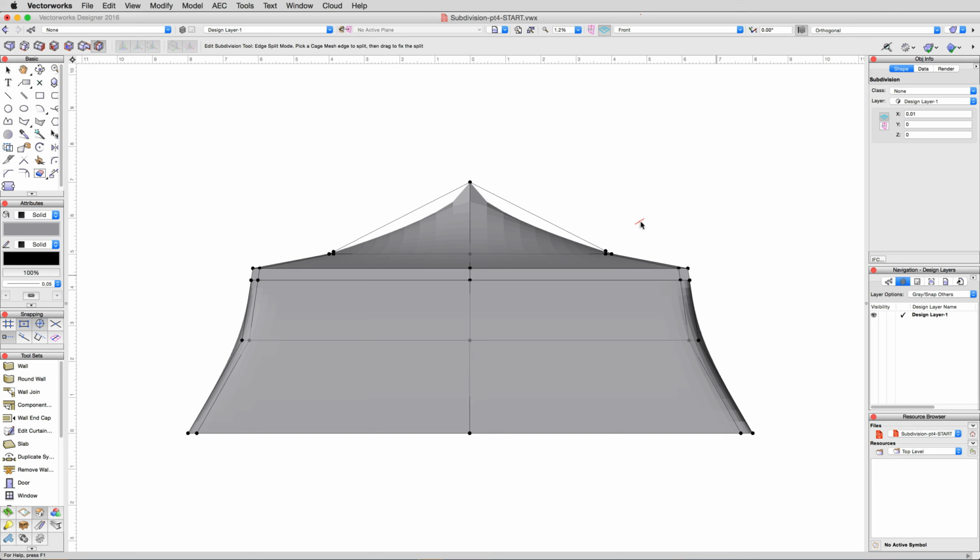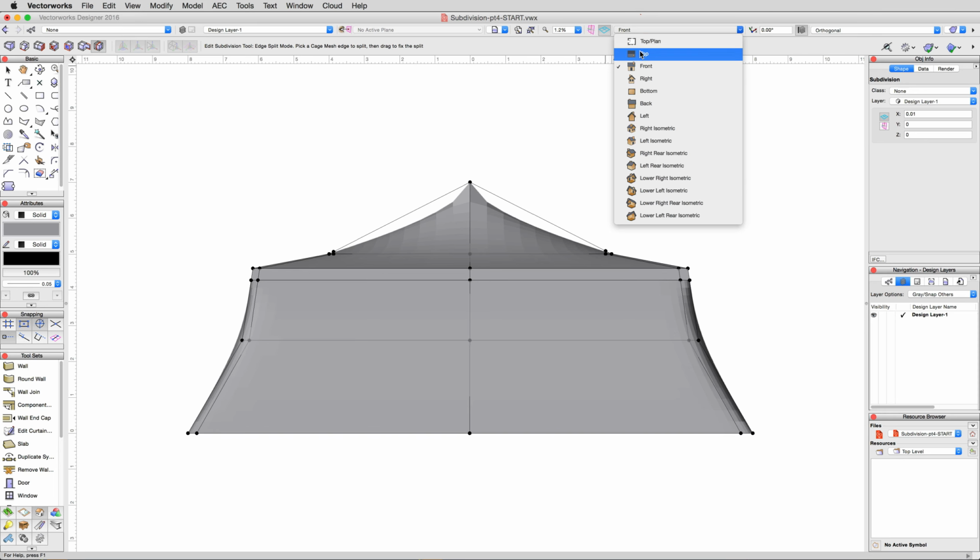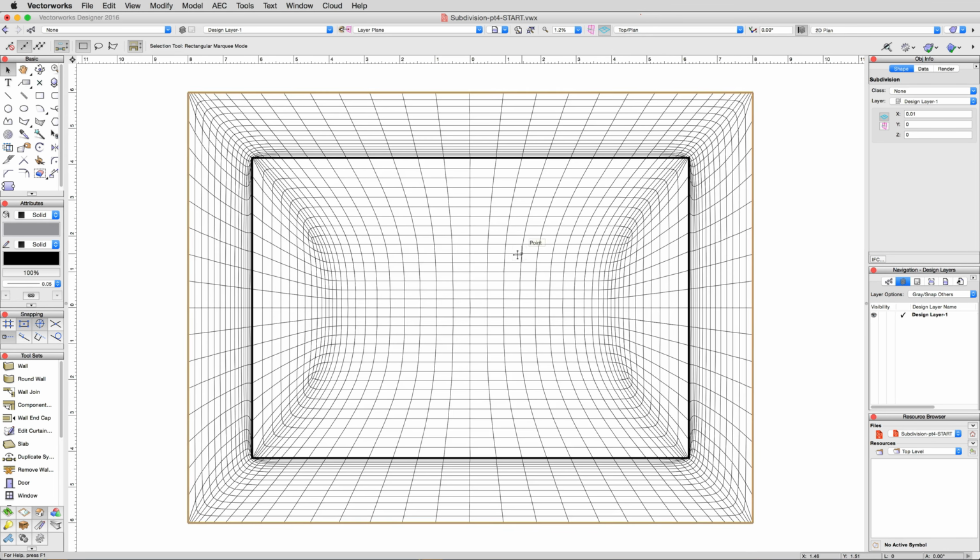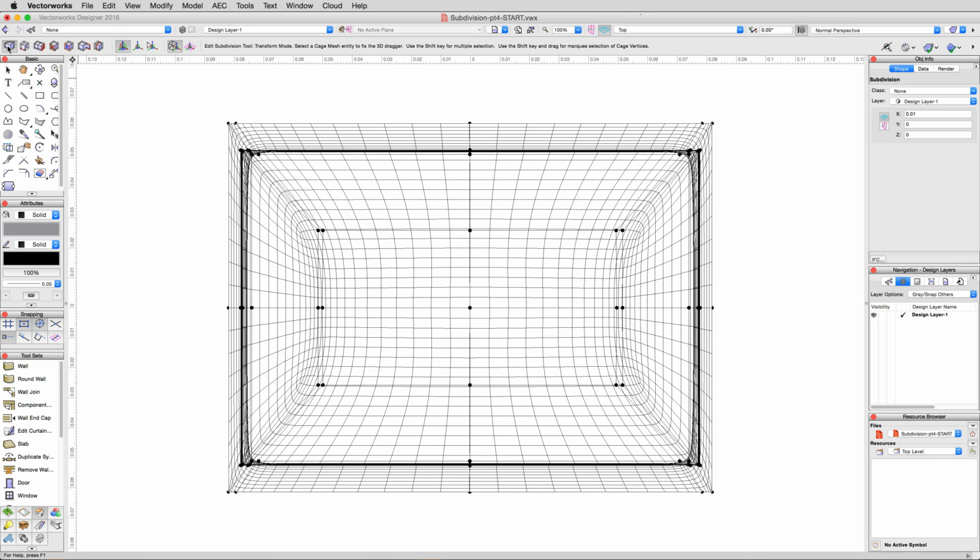Our tent is shaping up nicely. Now to focus on the top. Do you see where the faceting increases right at the point? This is because there is so little cage geometry near the top that the facets on the model are stretched thin. To reduce this appearance, let's go to a top plan view again, then activate the transform mode. Select the inner vertices and bring them in 2 meters or -2 meters on both the left and right sides.